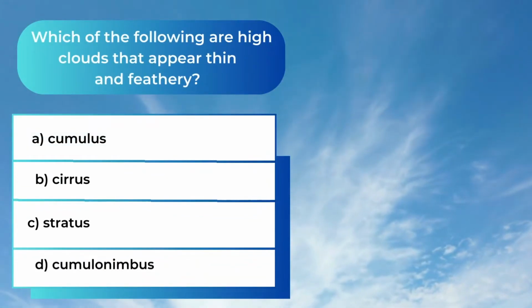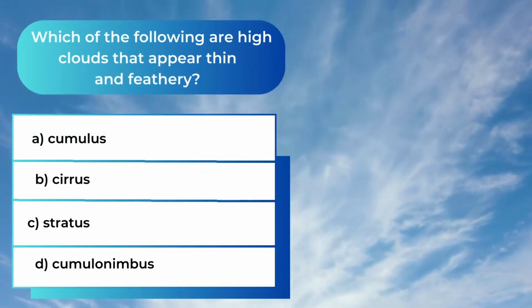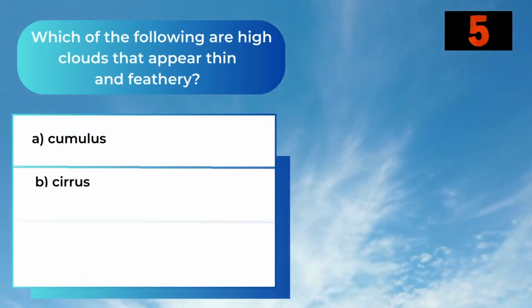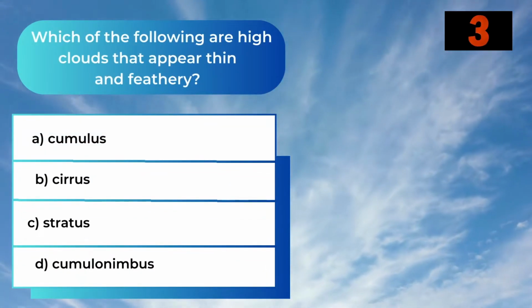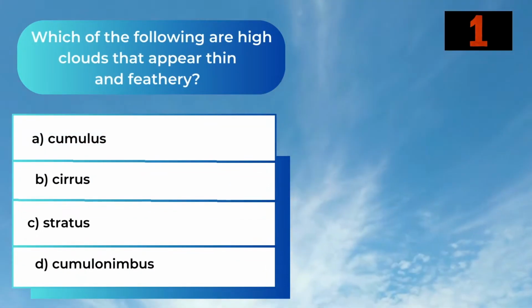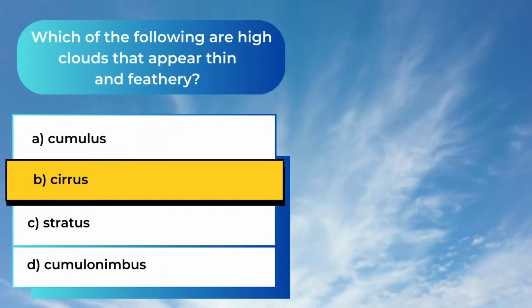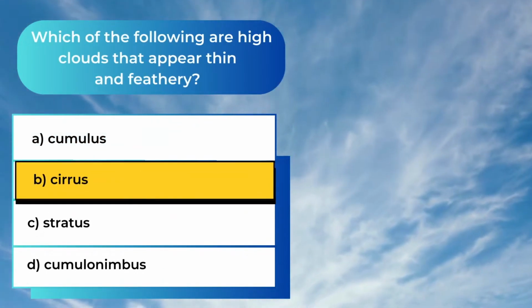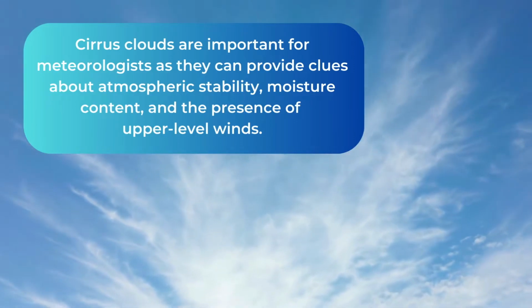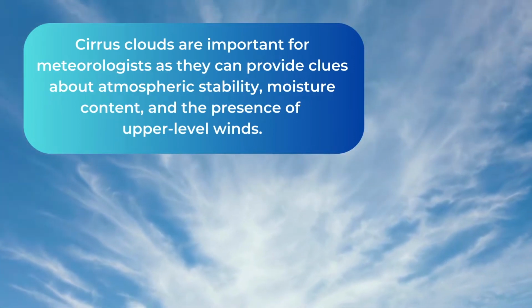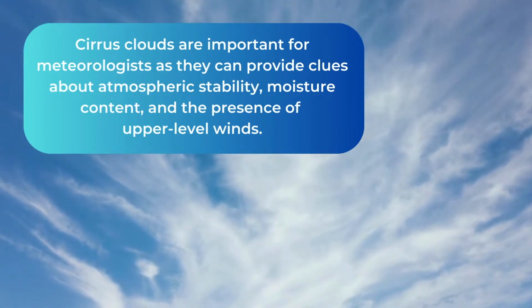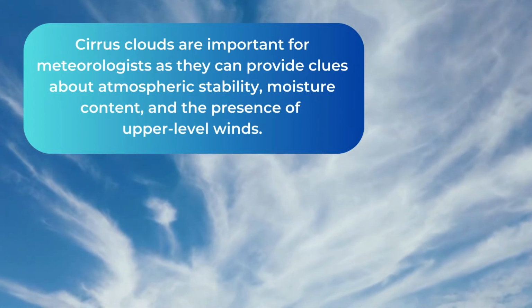Which of the following are high clouds that appear thin and feathery? The answer is B. Cirrus. Cirrus clouds are important for meteorologists as they can provide clues about atmospheric stability, moisture content, and the presence of upper-level winds.